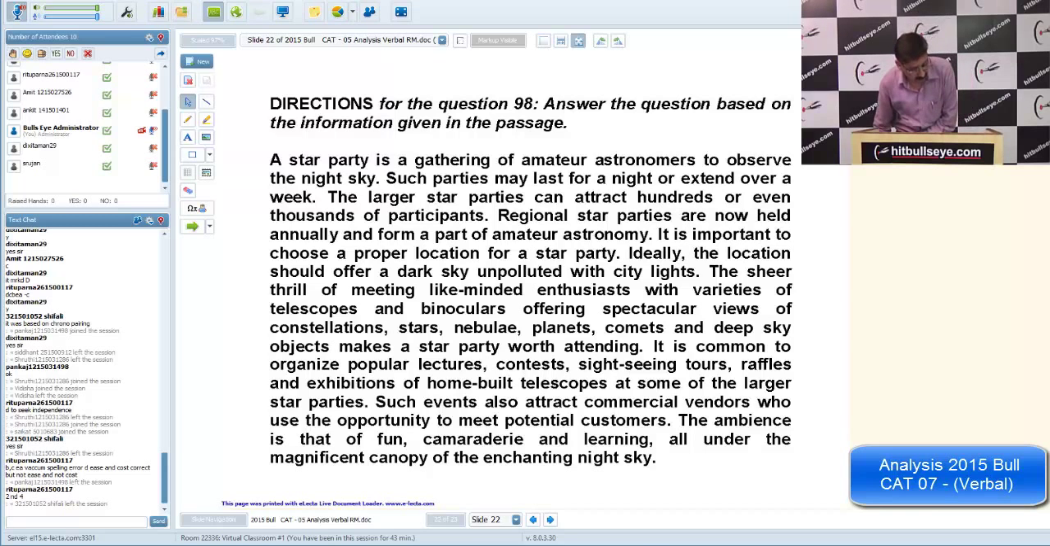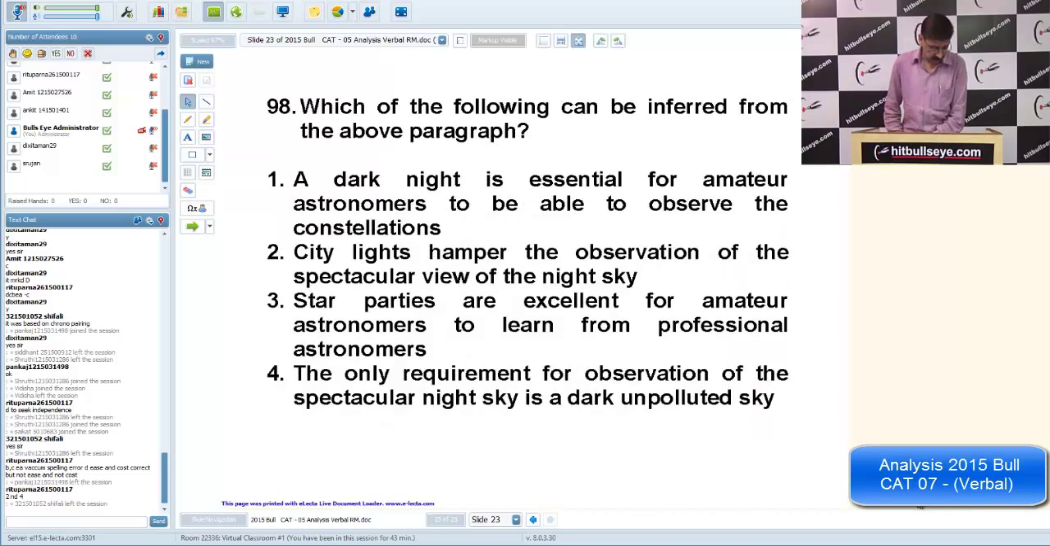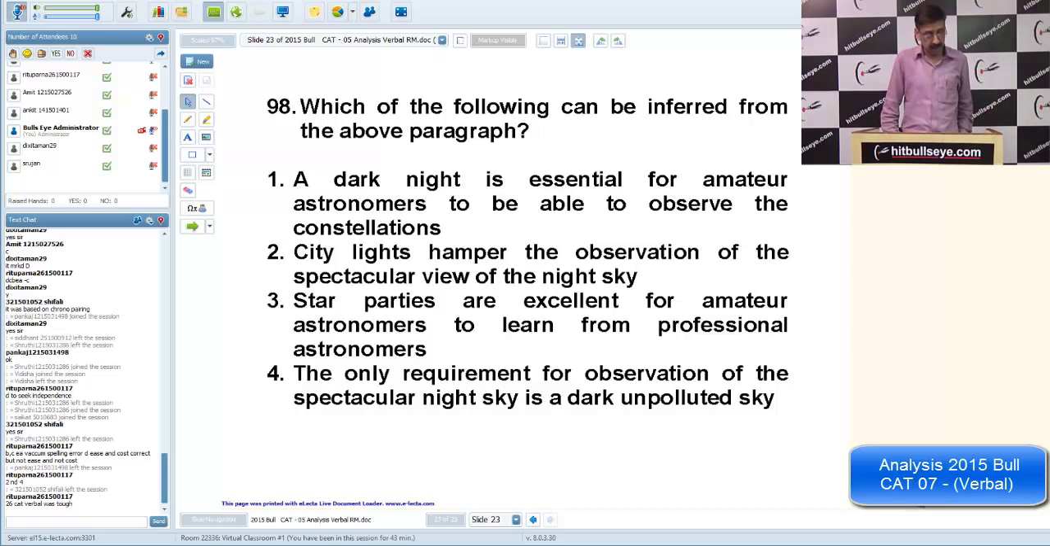So yes, Rutupurna, the answer is either second or fourth. You're absolutely right. The answer is second. City lights hamper the observation of the spectacular view of the night sky. It says that because of the pollution and other such hindrances, the stargazers are not able to view the night sky clearly. So with this, the time has come to wind up the session.